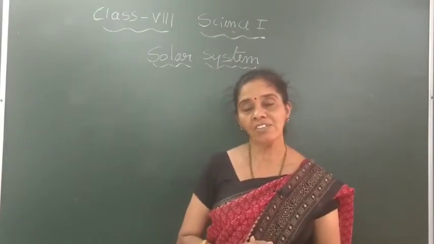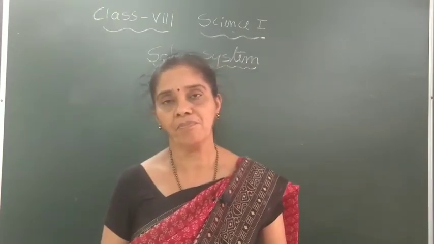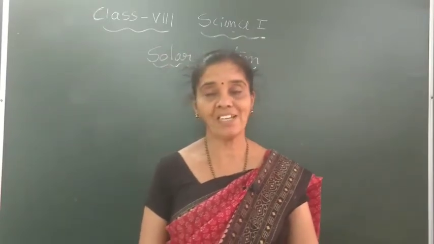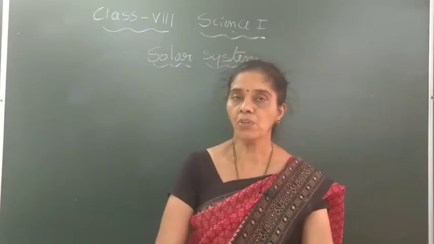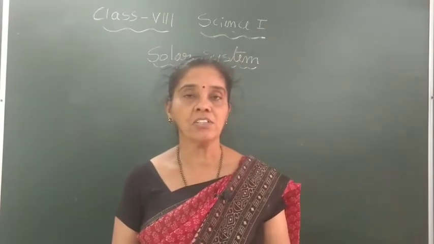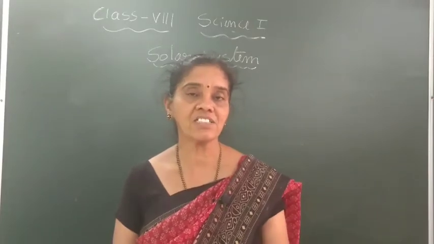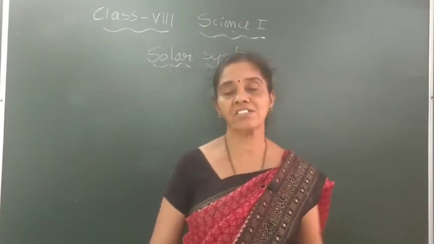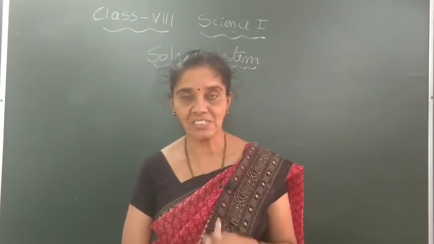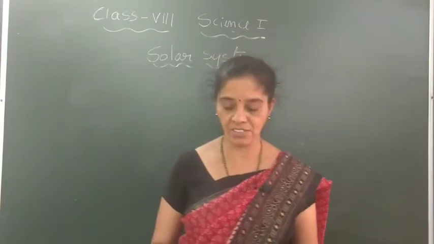Earlier we had 9 planets considered as members of our solar system, but the 9th planet, namely Pluto, due to its small size and some other conditions, does not fulfill the characteristics a planet should possess. So Pluto is now not considered as a planet. Now which are the 8 planets?